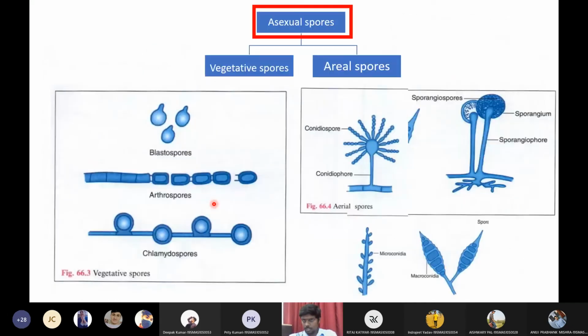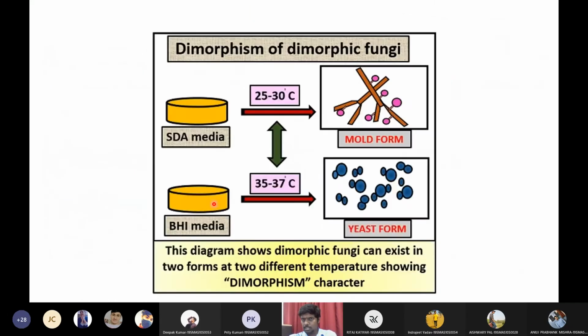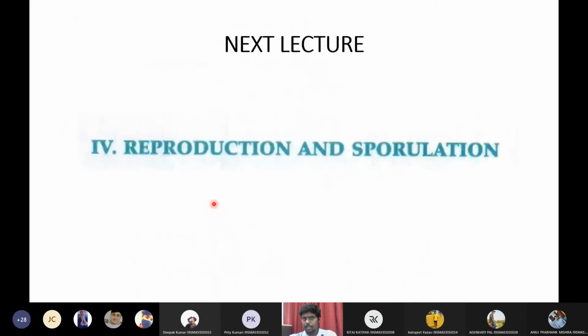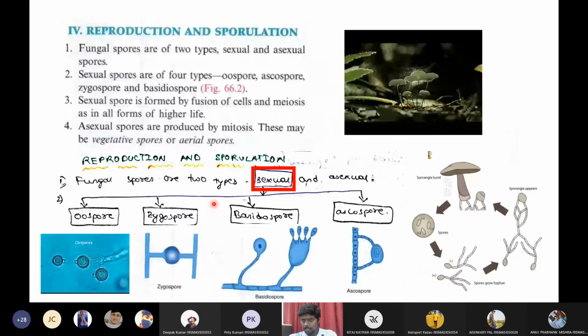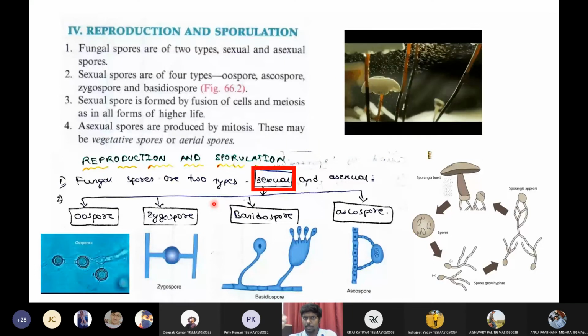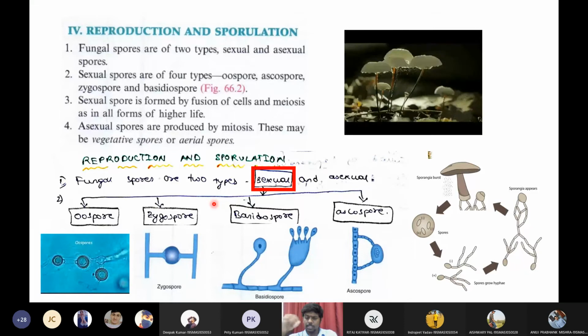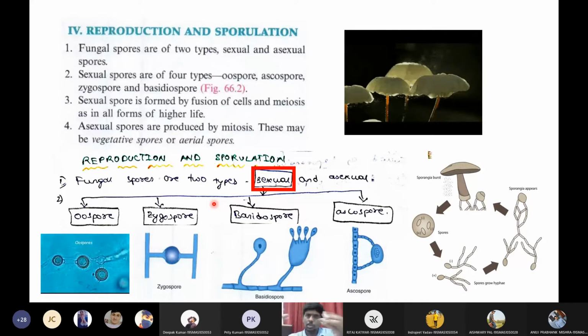A quick revision of today's lecture. In today's lecture, we discussed reproduction in fungi. We have two types of reproduction: sexual reproduction and asexual reproduction. Sexual reproduction results in the formation of sexual spores, which are formed by meiosis, due to fusion of cells. In meiosis, two cells fuse together to form a new cell. So in meiosis, you will see fusion of cells resulting in the formation of sexual spores.